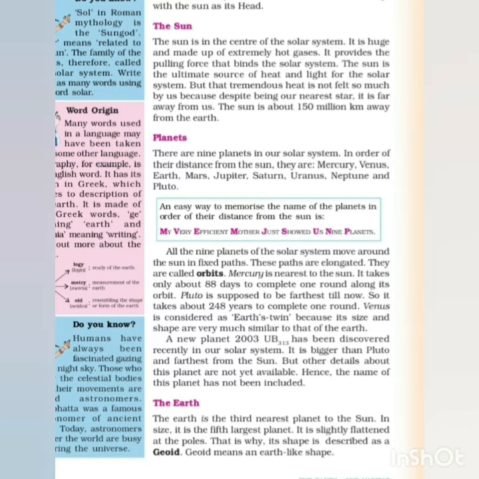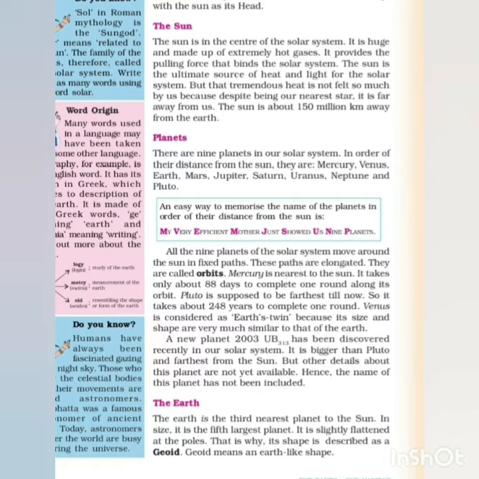All the 9 planets of the solar system move around the sun in a fixed path, and it is an elongated path. If you see the orbit, it will be oval in shape. It will not be round. So it is called an orbit. Mercury is nearest to the sun. It takes only about 88 days to complete one round in the orbit.